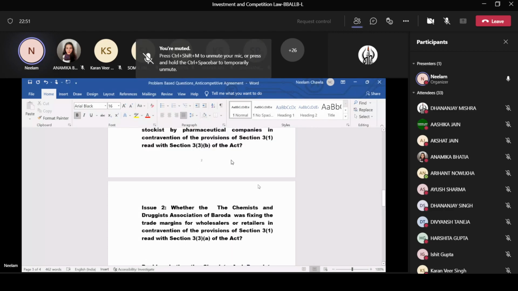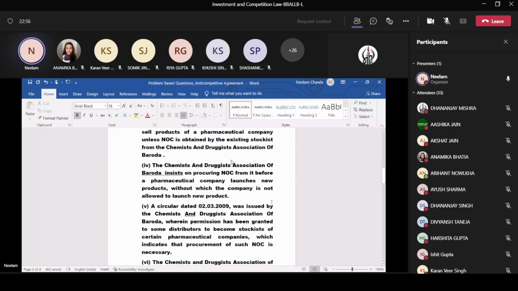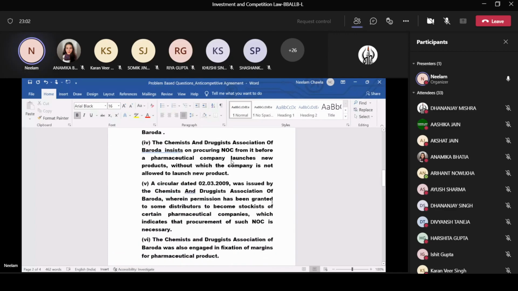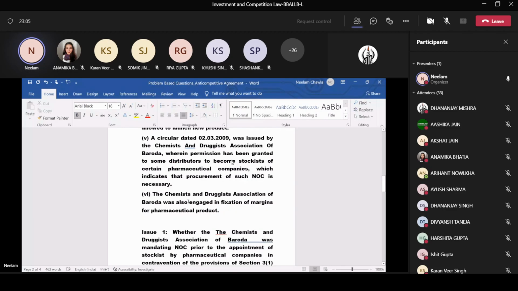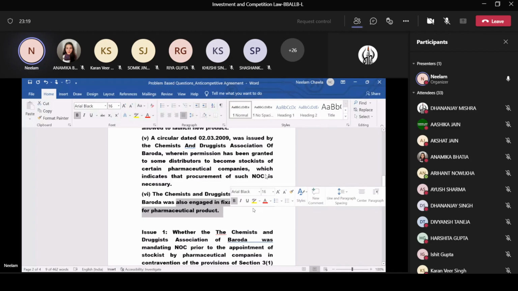Now, see this part. They are also fixing, in this last part, that they are engaged in the fixation of margins for the pharmaceutical products. It means that in the cost of the drugs there is a part, called the trade margin, which decides the profits of the retailer. Now they are controlling this profit part.